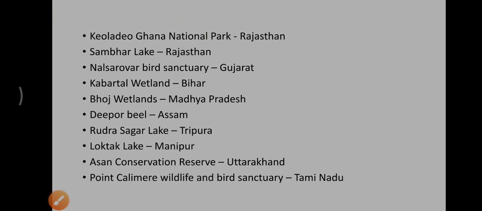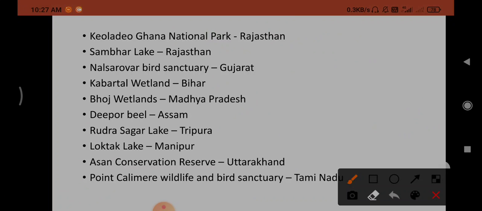Next, in Rajasthan there are 2 Ramsar sites. What are those? Keoladeo Ghana National Park and Sambar Lake. These 2 wetlands are the Ramsar sites of Rajasthan. Rajasthan has 2: Keoladeo Ghana National Park and Sambar Lake.